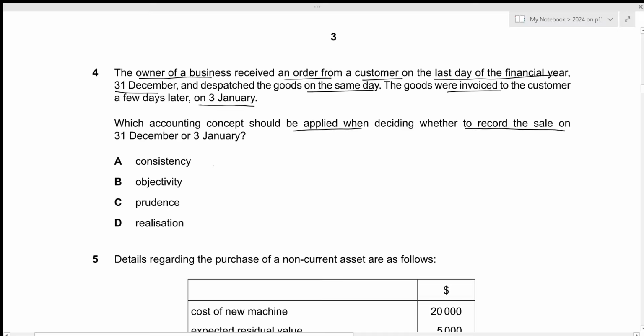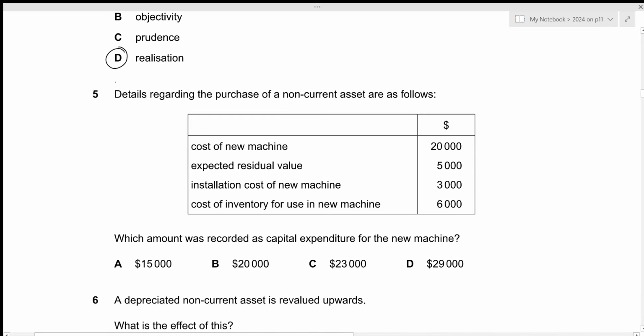Remember, the sale occurred during the current year, even though it was the last day of the financial year. And what the realization concept states is that we need to record the revenue when it is earned, regardless of whether the goods have been paid for or not. And that is the concept we need to apply when deciding whether to record the sale on 31st December or 3rd January, which is given by option D. That's all for the first question. Let's move towards the next one.